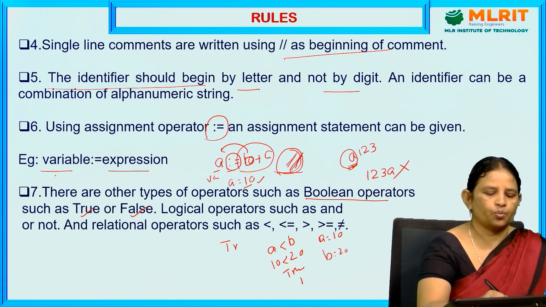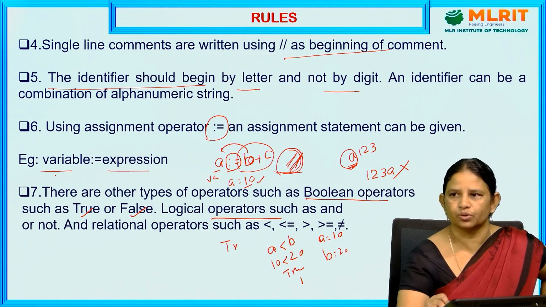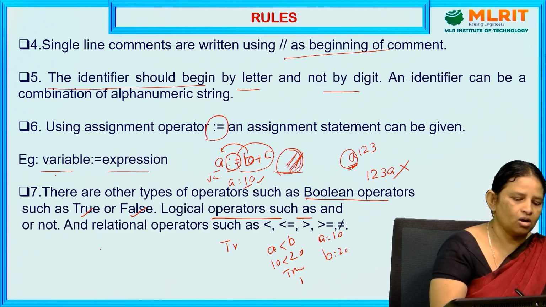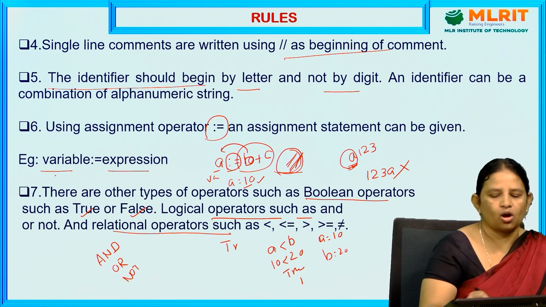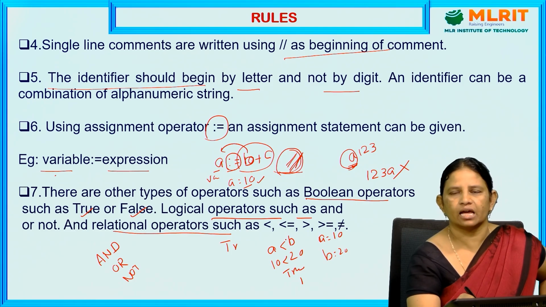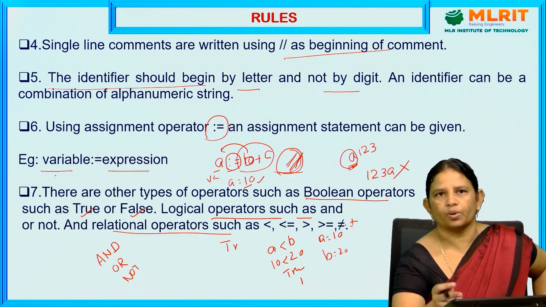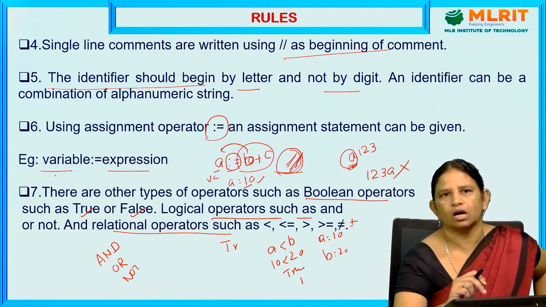And it also supports logical operators. We can use logical operators in the case of pseudocode. What are the logical operators? And, or, not. These are called logical operators. And relational operators, that is less than or equal to, greater than or equal to, equal, and not equal. All these relational operators are also used in the conventions in the pseudocode of the algorithm.